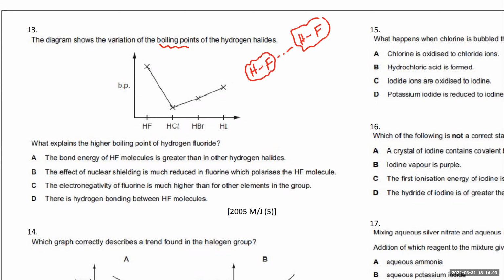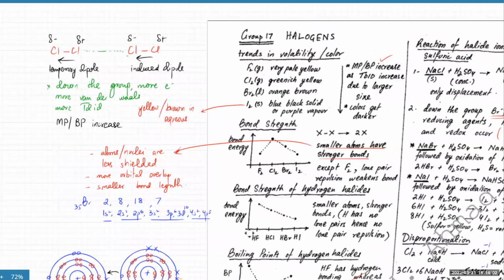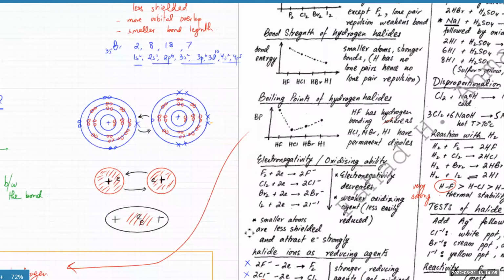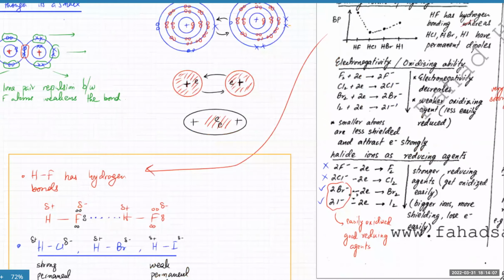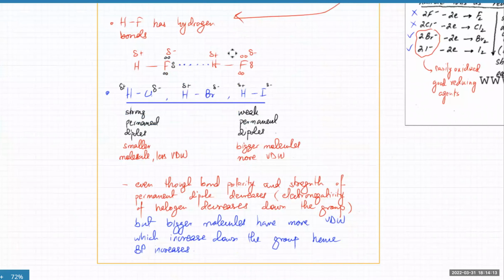And this is also described over here as well. This graph over here. Remember, HF is out of the question. That has hydrogen bonds. They're very strong. But what about the rest? The HCl, HBr, and HI. They don't have hydrogen bonds, so their boiling points are much lower.